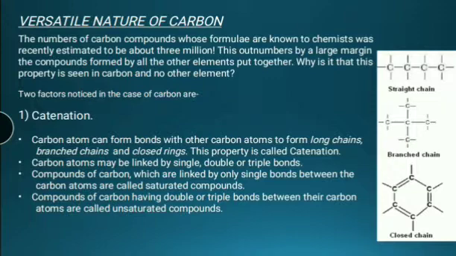In addition, carbon atoms may be linked by single bonds, double bonds, or triple bonds. Compounds of carbon which are linked by only single bonds between the carbon atoms are called saturated compounds. Compounds of carbon having double or triple bonds between the carbon atoms are called unsaturated compounds. No other element exhibits the property of catenation to the extent seen in carbon compounds.